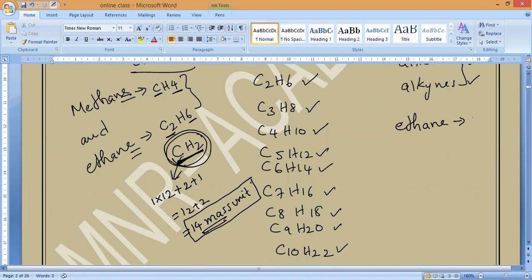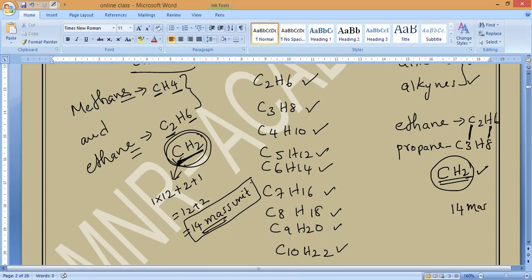Ethane, what is the formula? C2H6, correct? After ethane, propane, what is the formula? C3H8. Now, again, what is the difference between the carbons? Please respond. The carbon difference is 1, sir. And the number of hydrogens, how many? 2. That's all. So again, this 2 also varies by what? By CH2. And what is the mass unit? 14 mass unit.